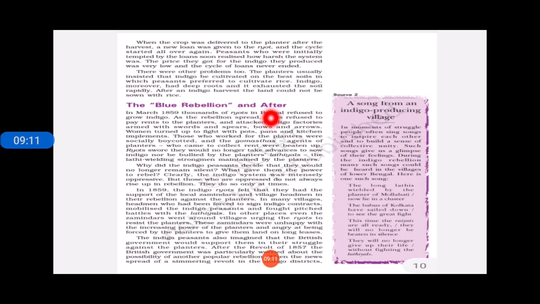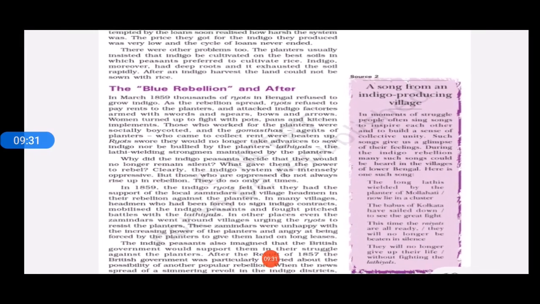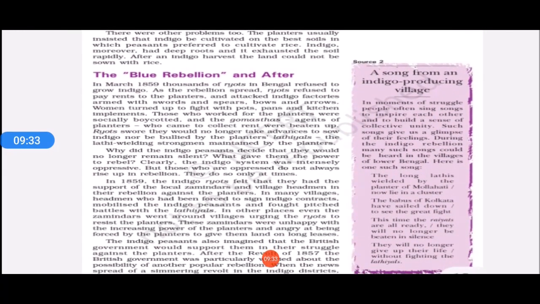Once again they had to take a loan from the Britishers. Then once again what happened? They had to start the same cultivation. So the cycle of taking loans was unending and very harsh. They found the system of loan very harsh, very oppressive, and they just wanted to get rid of all these cycles. So now we will see ultimately what happened.